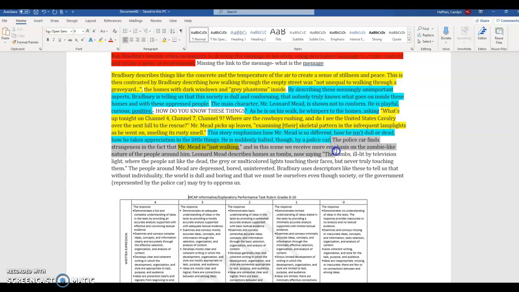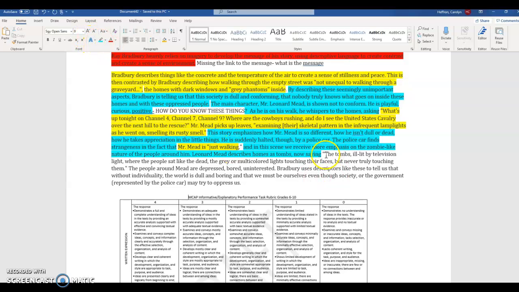The police car finds strangeness in the fact. So that's context. And in this scene, we receive more emphasis on the zombie-like nature of the people around him. It becomes a little redundant. So we're jumping back and forth here, which is going to cause us some problems.